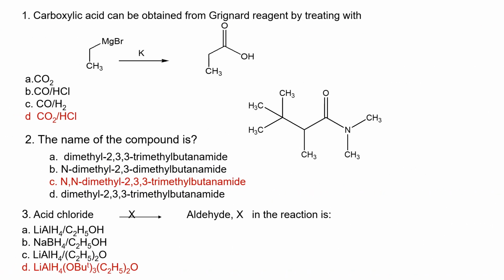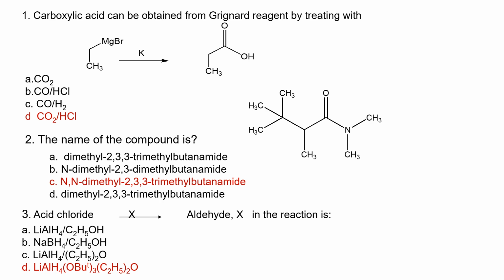Carboxylic acid can be obtained from a Grignard reagent by treating with CO2 and HCl. If you look at this option, you realize that there is CO2, there's another CO2 with HCl, there is another CO. It cannot be carbonate because we are looking to add double oxygen to form a carboxylic acid. That's why it has to be CO2. And after I form my CO2 adduct, I have to do hydrolysis to add hydrogen to it. So that's why HCl is coming. So D is the option.